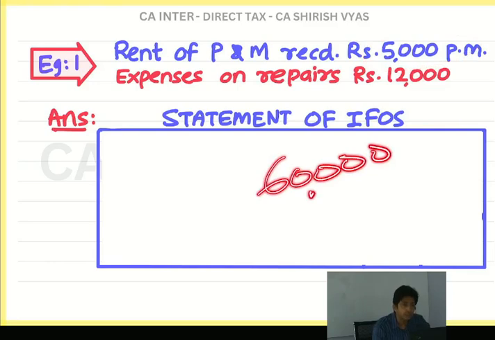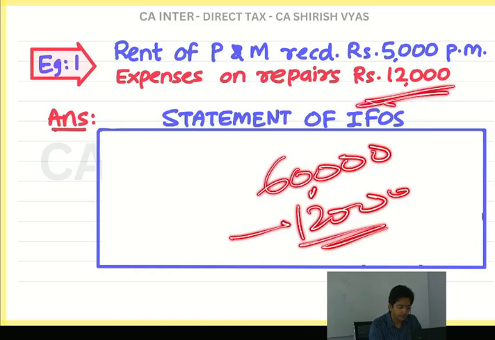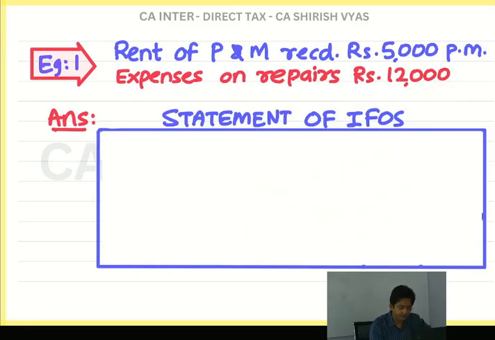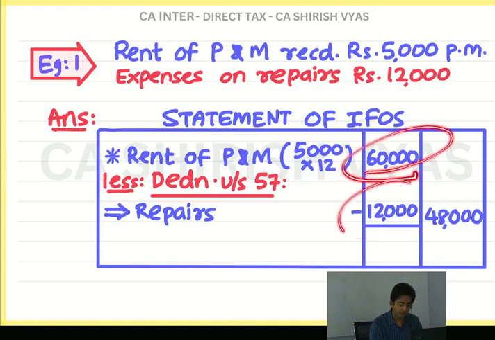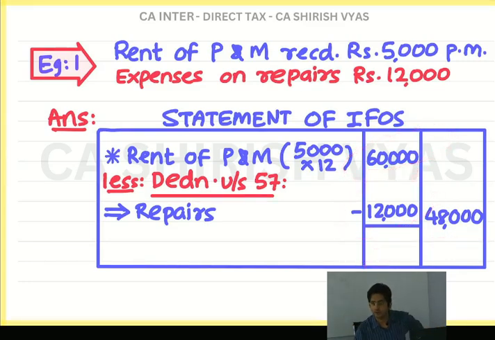60,000. So this I will write first in the inner column. And then I will minus the expenditure of 12,000. See, 12,000 is not given per month. It's full year, it's per annum. So minus it, and in the outer column you will get the balance. And see the presentation. Be careful about presentation. Students present any way they want. You have to write systematically: less deduction under section 57. They keep marks for this also. Simply putting the amount and minusing and giving the net amount will not fetch you marks. You have to write less deduction under section 57. Okay? And then minus it.